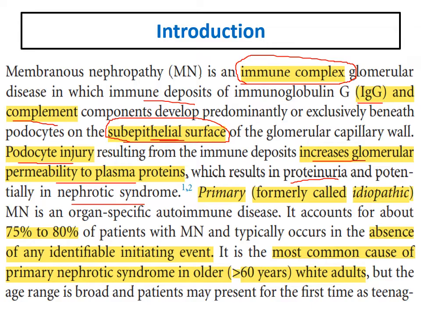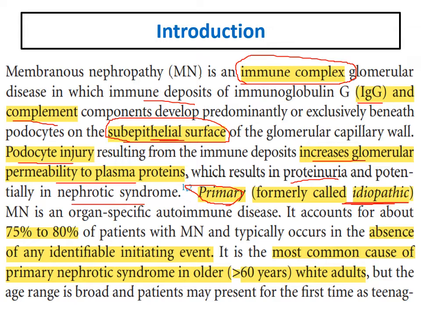As in all glomerulonephritis, it might be primary or idiopathic. Membranous can be primary or idiopathic or secondary. And we can define a patient as having primary or idiopathic disease only after exclusion of the known secondary causes, which will be discussed later.